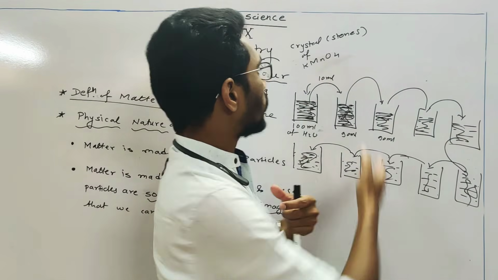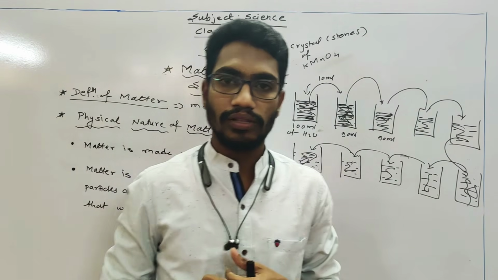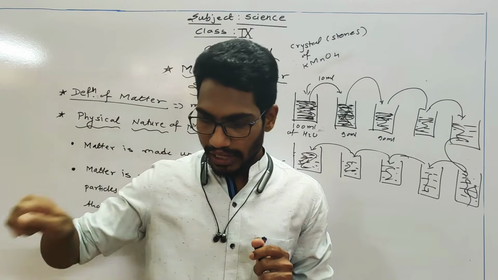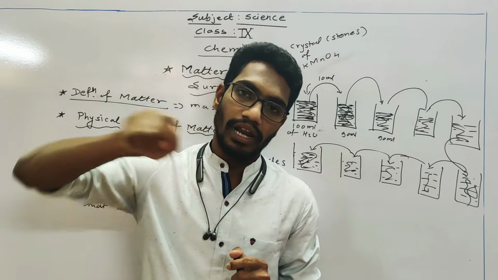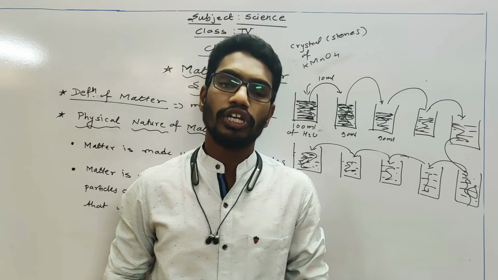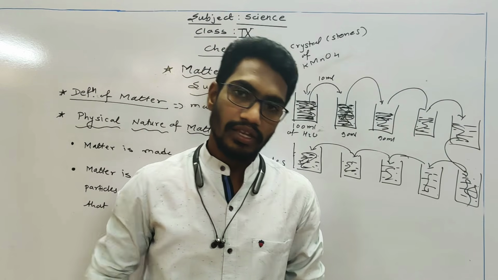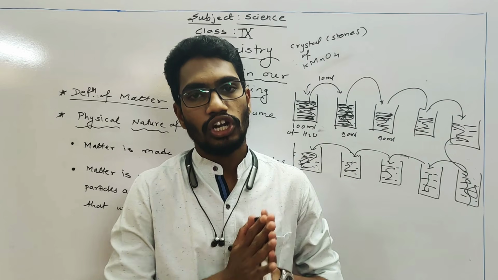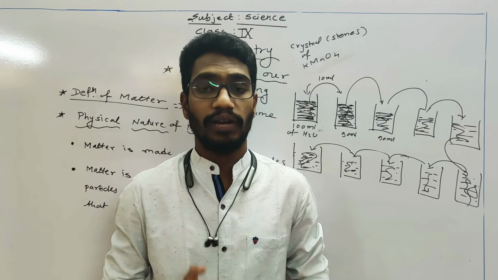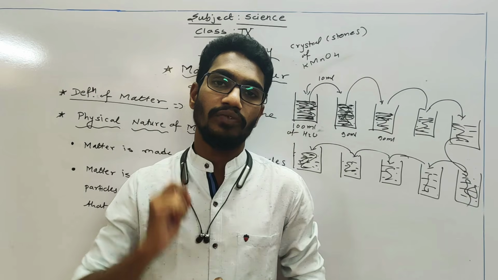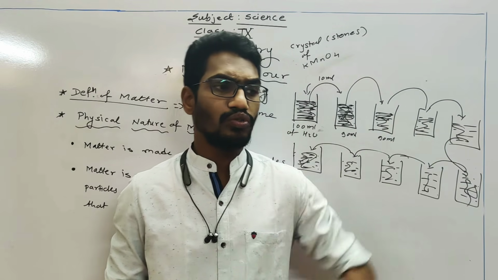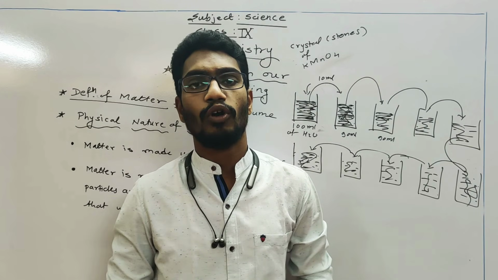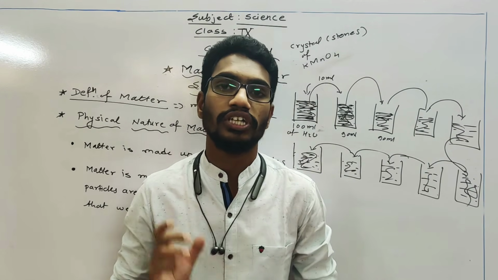In the first beaker, instead of potassium permanganate, add Dettol. The whole water gives you the smell of Dettol. Yes or no? Then take some solution of water and Dettol and put it into the other beaker. That solution also gives you the smell. Then in the next, then in the next. Do this until the smell of Dettol disappears. And we came to know that Dettol divides itself into very tiny particles and gives its presence up to 100 liters of water, even with a small amount of Dettol or a small amount of potassium permanganate.